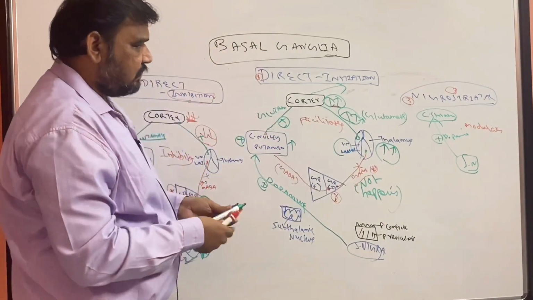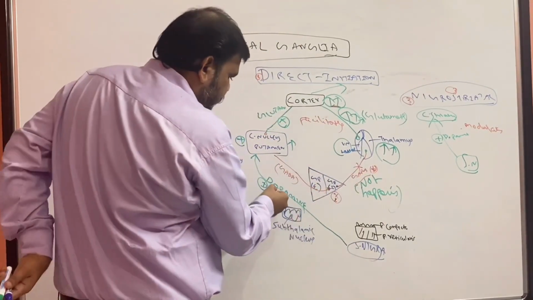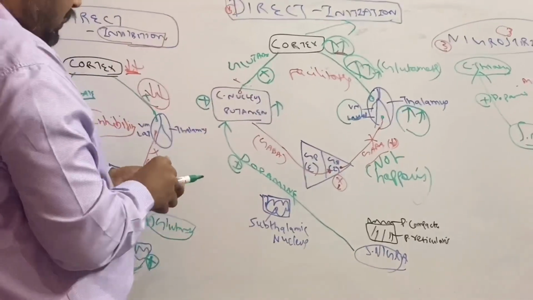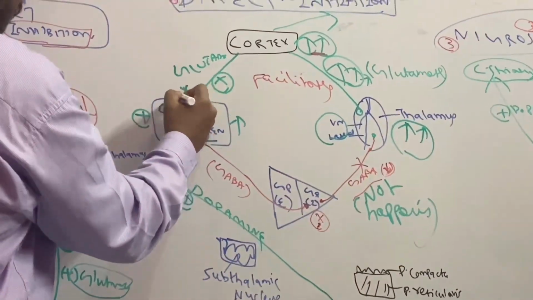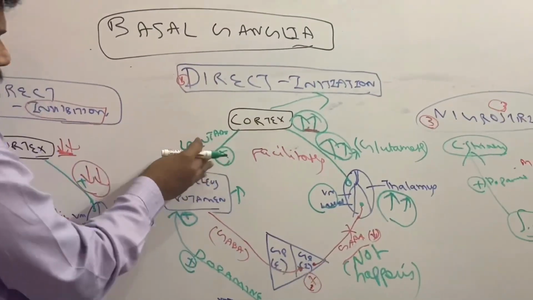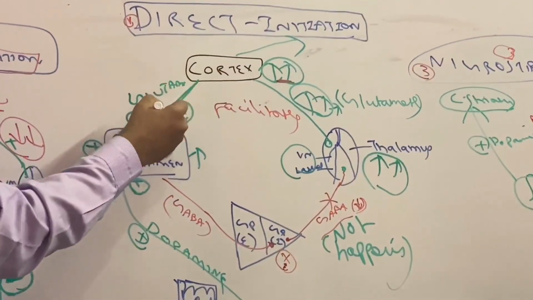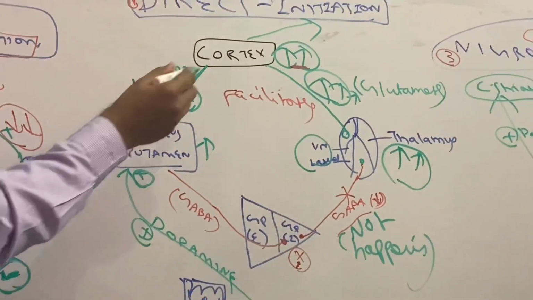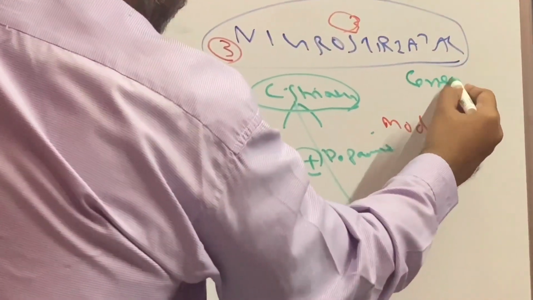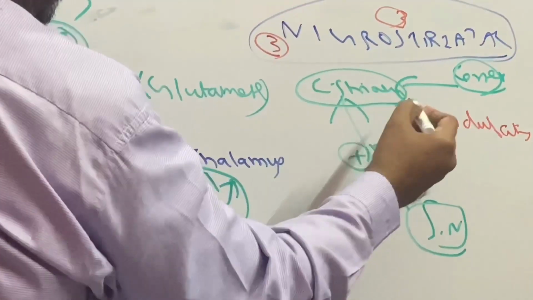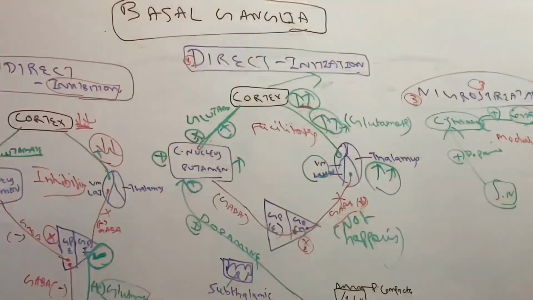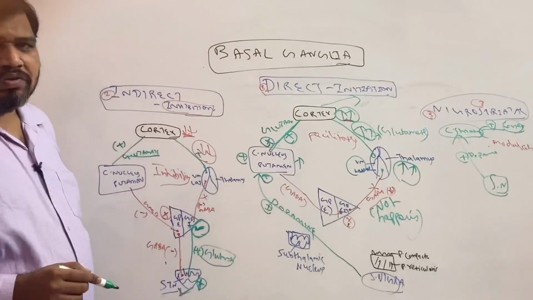So you can see here. What happens? This is dopamine. I will put it in green color. So this is also plus, this is also plus. In the direct pathway, only this cortex to corpus striatum was there, whereas in the nigrostriatal pathway, cortex to striatum is also there, and from substantia nigra to corpus striatum, dopamine, especially from pars compacta, is also there.